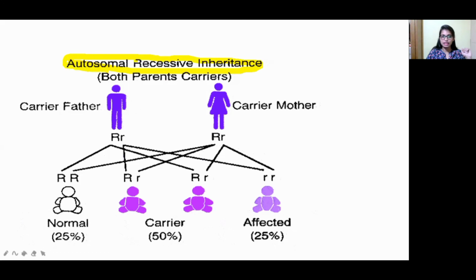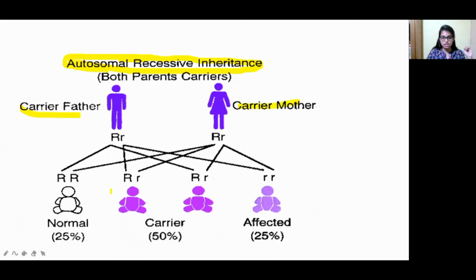So how does it happen? Let us see. See, both of these parents are carriers. That means they are not affected, but they have the gene which is disease-causing. That is the carrier gene. See, this is the carrier father. This is the carrier mother.